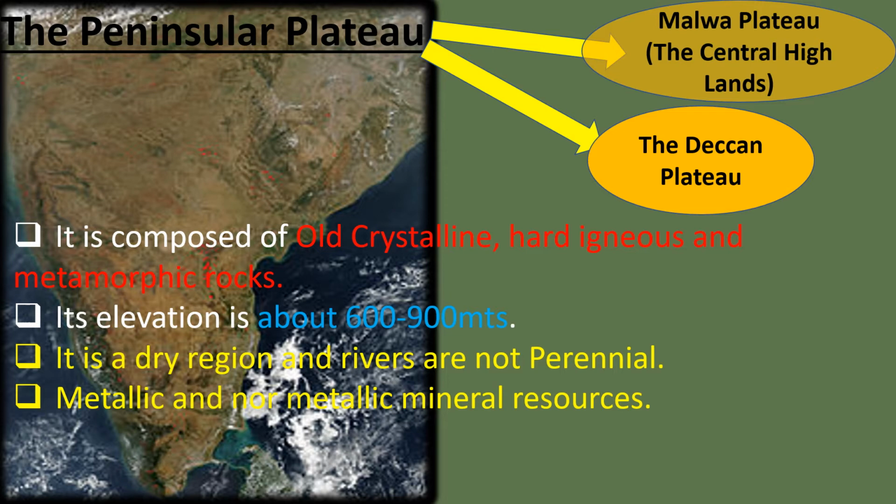And here the Aravalli forms its boundary on the northwest, the northern edge of the Bundelkhand upland on the north, and the Rajmahal Hills on the northeast. On the south, the Western Ghats and Eastern Ghats form the western and eastern edges respectively, and the southernmost tip of this plateau is Kanyakumari. This peninsular plateau is divided into two: the Malwa Plateau, which is also known as the Central Highlands, and the Deccan Plateau.